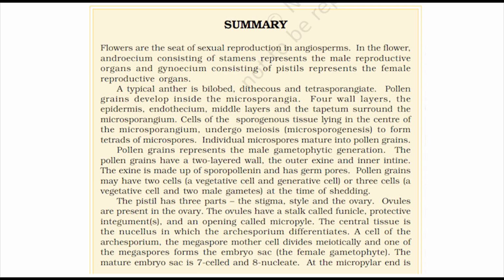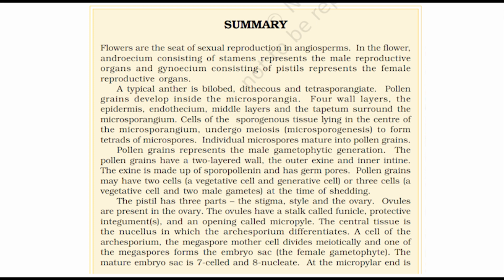Summary: flowers are the seat of sexual reproduction in angiosperms. In the flower, androecium consisting of stamens represents the male reproductive organs, and gynoecium consisting of pistils represents the female reproductive organs. A typical anther is bilobed, dithecous and tetrasporangiate. Pollen grains develop inside the microsporangia.